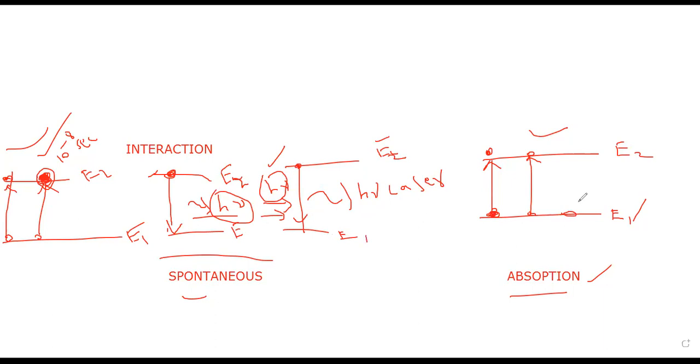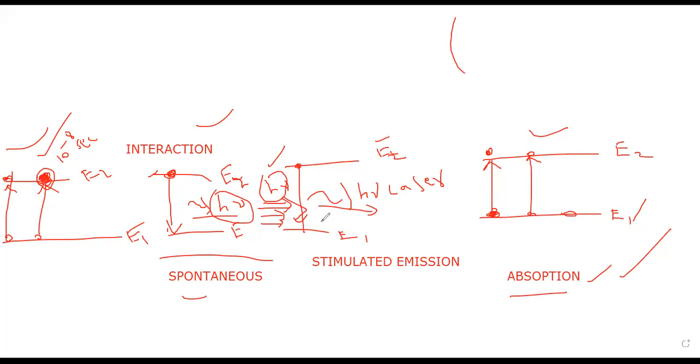So here, this is the absorption, this is the spontaneous emission. The last process is the stimulated emission of radiation. Among these three processes, stimulated emission of radiation alone is used to produce the laser radiation, because here photons are incident in this direction, and light is also emitted in the direction of incident photons.